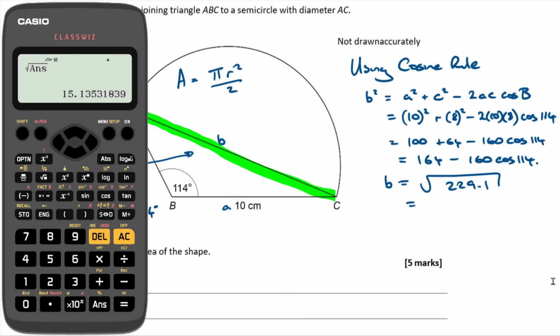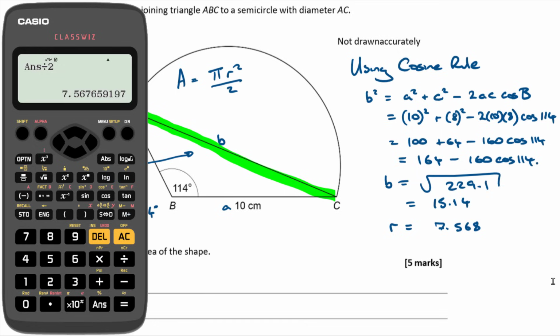I'm going to write it down to 4 significant figures first because we haven't quite finished. So that's my length b, so now I know what AC is, which is the diameter. So then my radius is going to be half that, isn't it? It's going to be divided by 2. So that's 7.568.